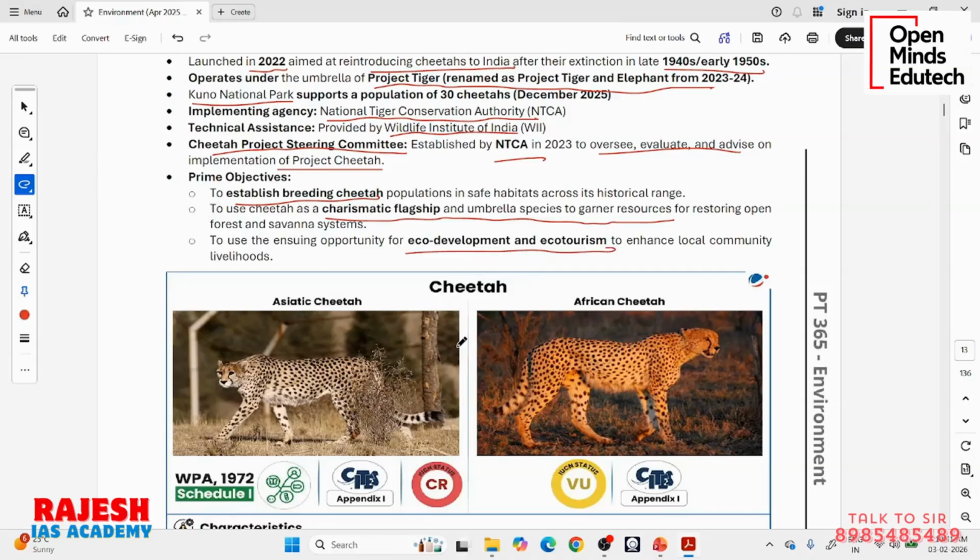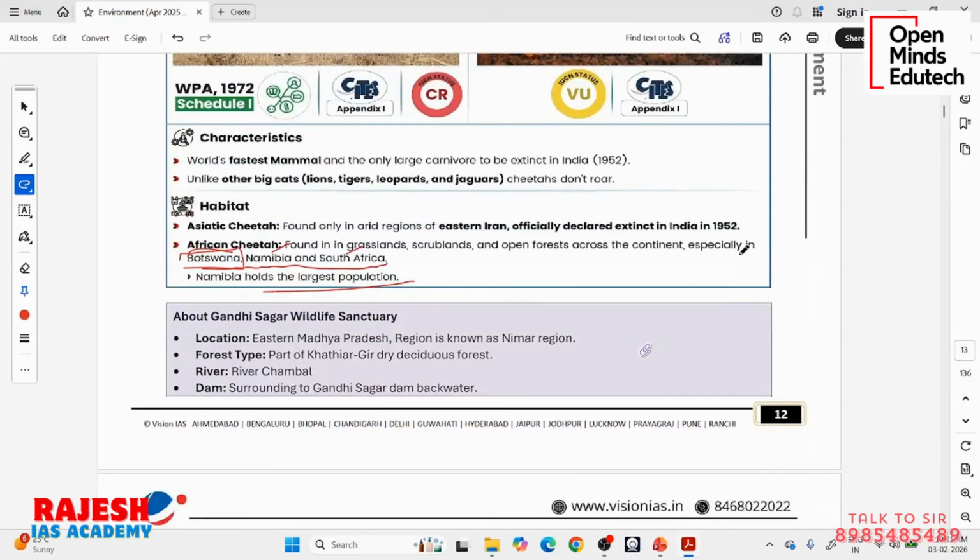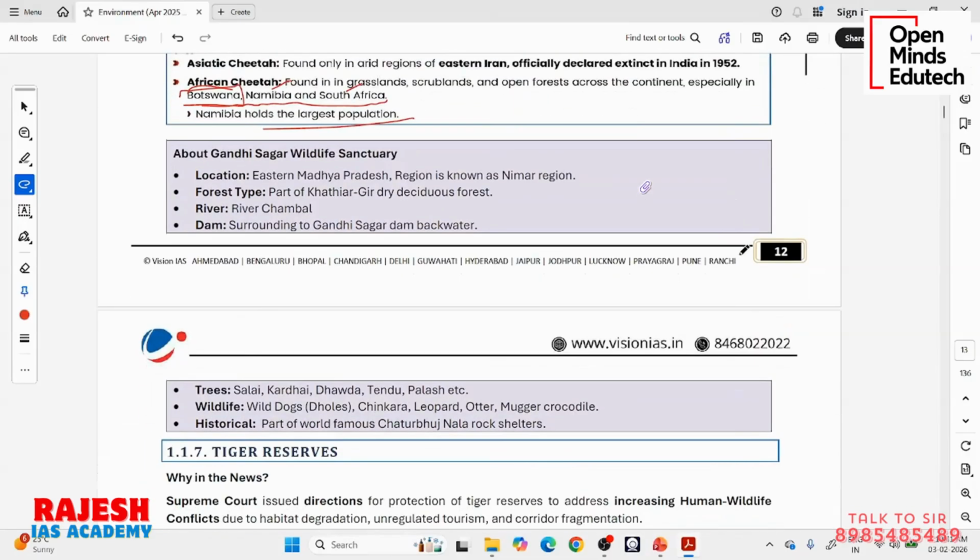Wherever cheetahs and tigers are living, as we will see in the next article, we will not use that region for development where there is high natural wildlife. So it is for eco-development and eco-tourism: to use this region for wildlife safaris, since people are excited to see cheetahs in their natural habitat, which will also provide livelihoods for the local community. So for these multiple objectives, we are reintroducing cheetahs.